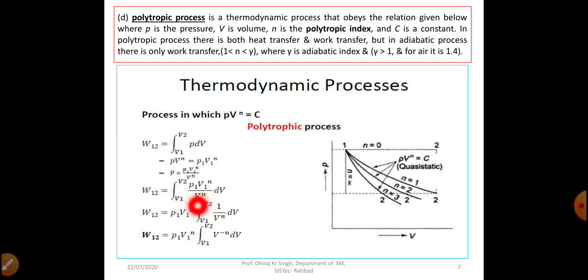Now we can integrate this V^n with respect to dV. So we will take P1 V1^n outside of the integration. Now we can see in the second last term that W equals P1 V1^n integral from V1 to V2 of dV divided by V^n. When we take that V^n from the denominator to the numerator, the sign of its power will change. So it will become P1 V1^n integral from V1 to V2 of V^(-n) dV, right?